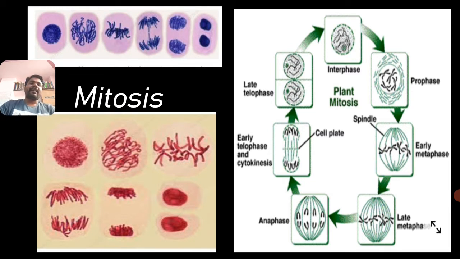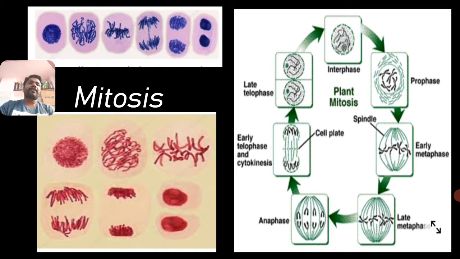And here at the right side, the cell division is shown diagrammatically. First of all, it is interphase, and after that prophase, then early metaphase and late metaphase, anaphase, early telophase, and then slightly cytokinesis, late telophase, which is also called cytokinesis.